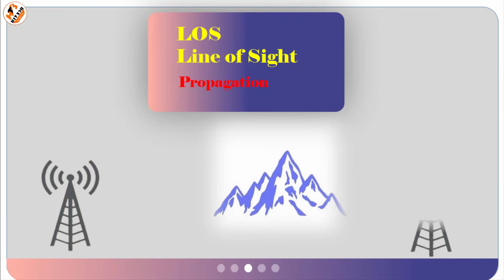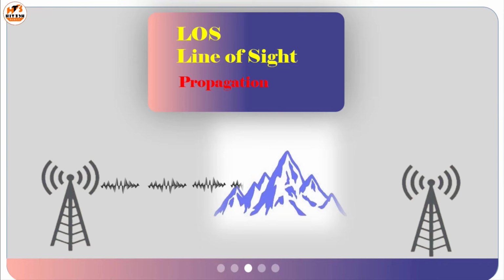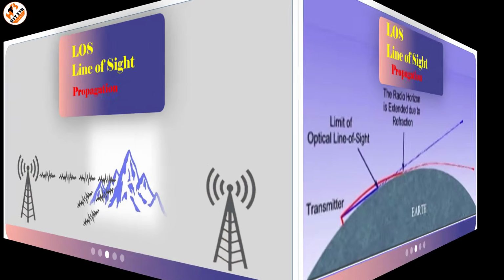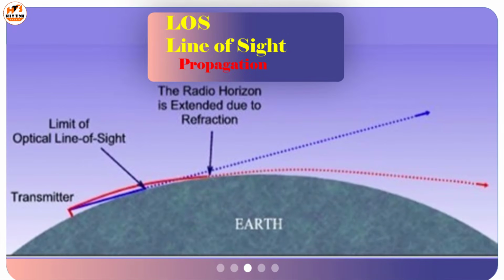The reflection and diffraction of signals above 30 MHz do not affect significantly. Thus, any obstruction between the receiver antenna and transmitter antenna will block the signal. Therefore, the ability to see the transmitting antenna roughly corresponds to the ability to receive a radio signal. The farthest possible point of propagation is called the radio horizon.